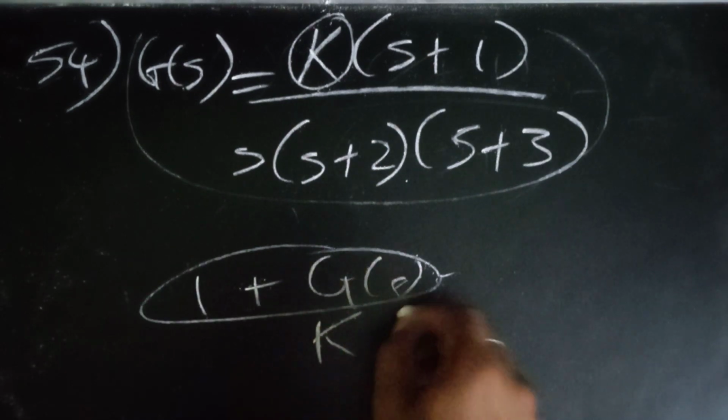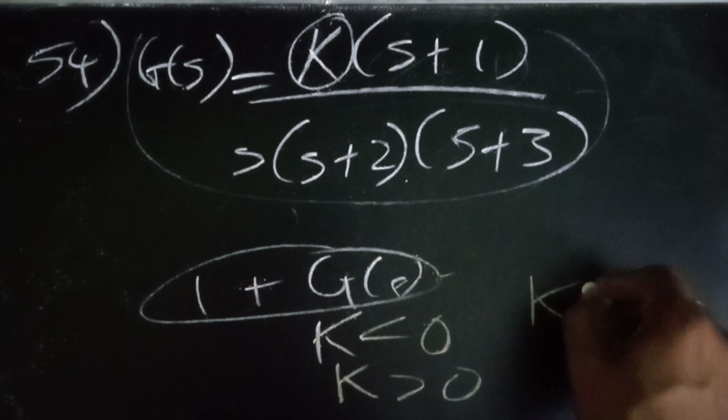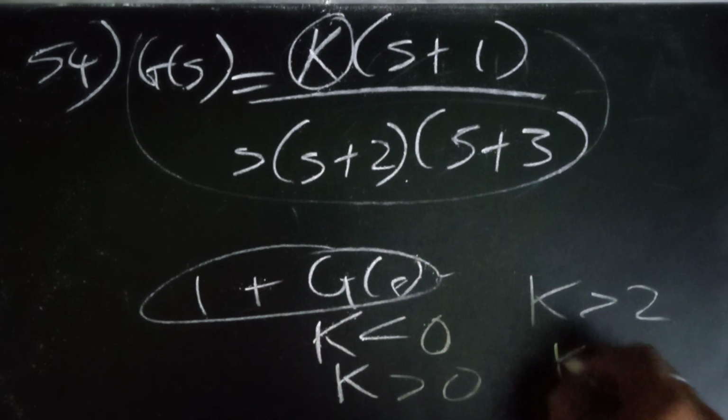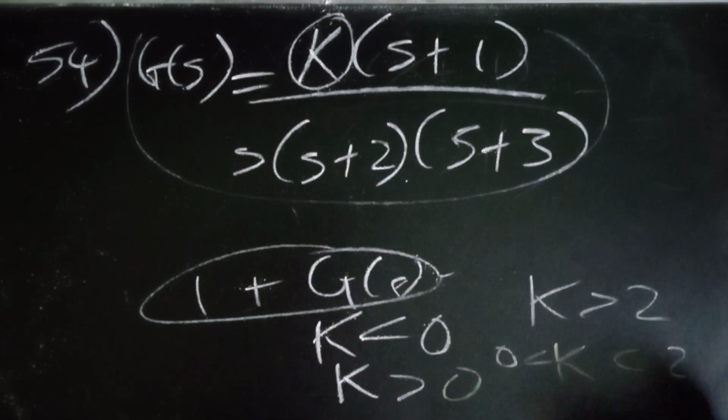So options were given as K less than 0, K greater than 0, K greater than 2, K less than 2 and greater than 0. Okay, so this was also a lengthy question, but I told you the concept, what concept came.